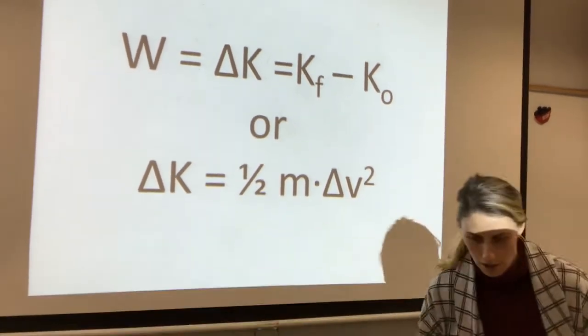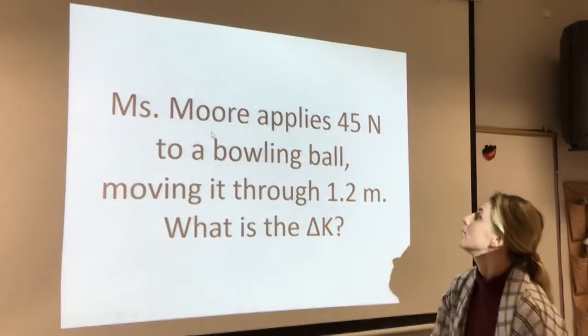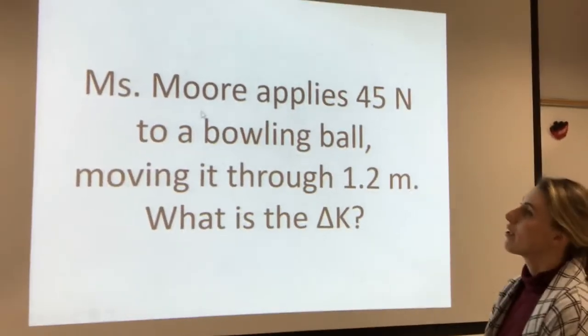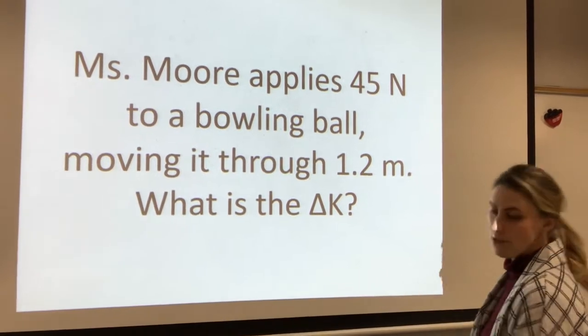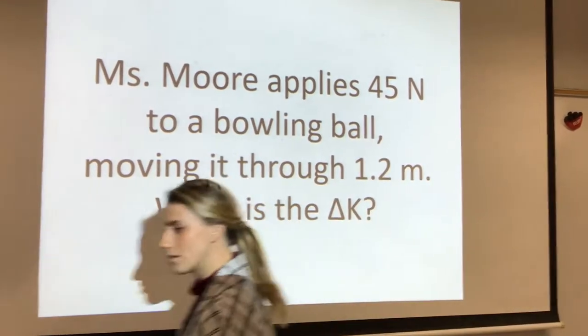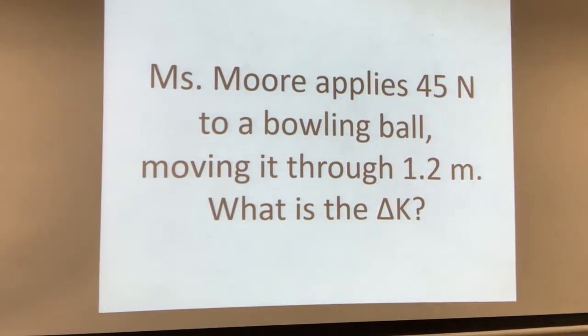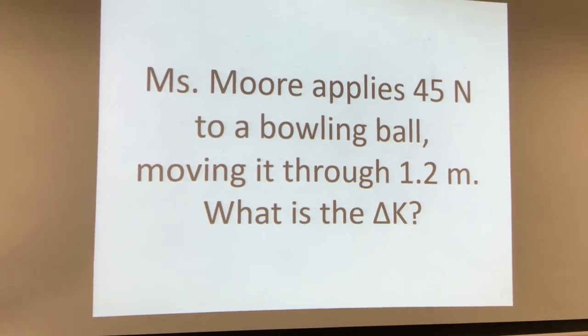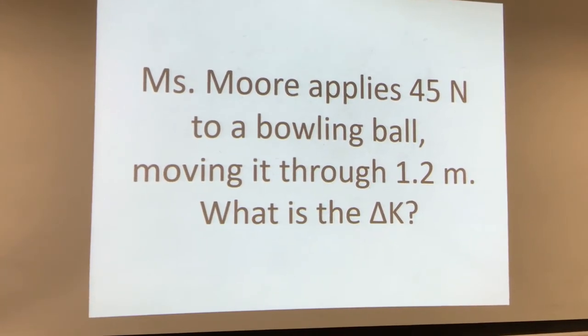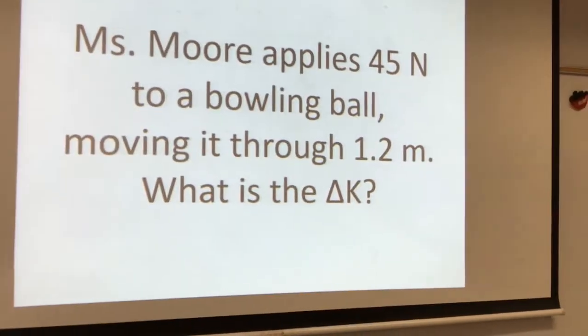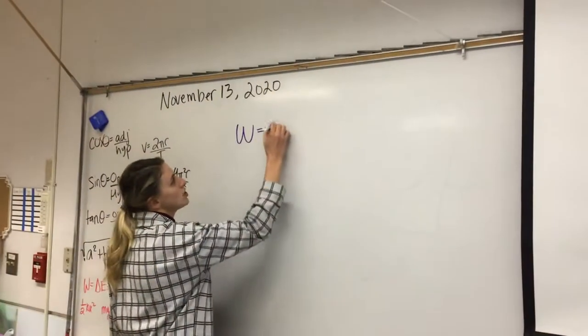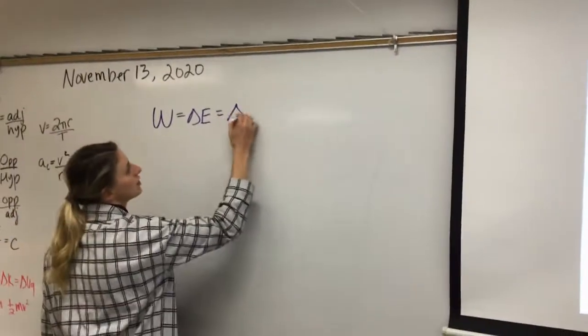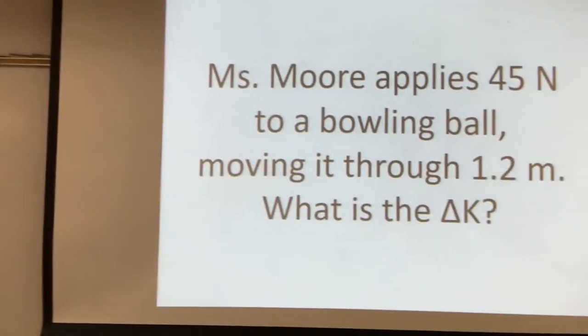That's right. Okay. An example problem. Miss Moore applies 45 newtons to a bowling ball, moving it through 12.5 meters. What is the delta K? Okay, well, first of all, we know that work equals the change in energy, and specifically the change in kinetic energy for today. But what is work? That's force times displacement.